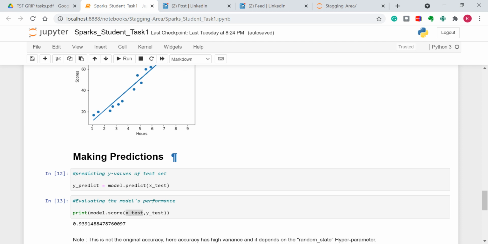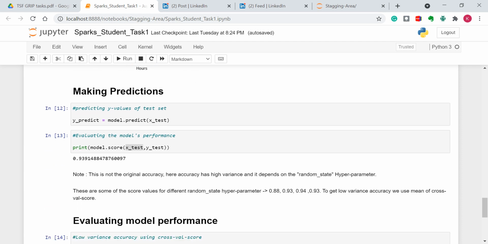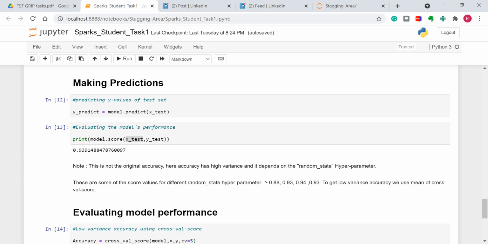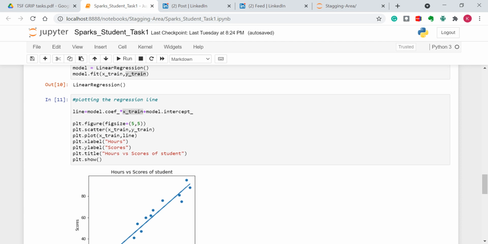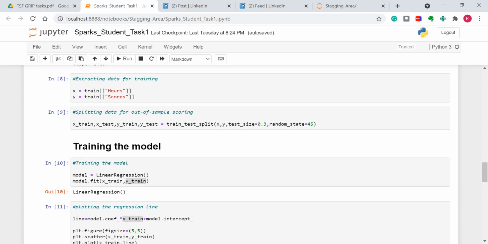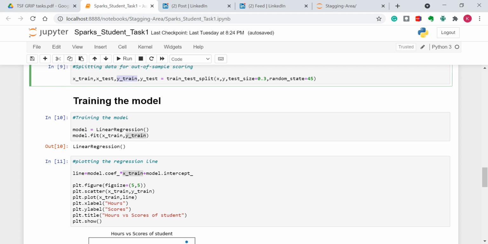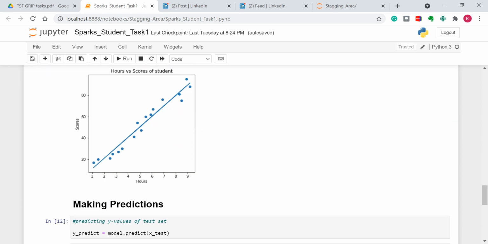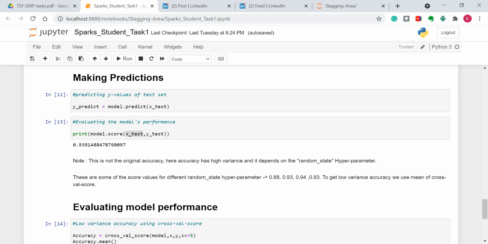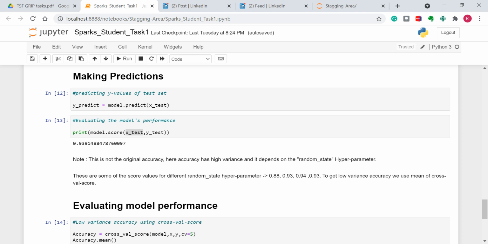So after training, we will make predictions. That is, we will predict testing values over our model. We have already seen that we will be splitting our data into train and test. We will be using train for training purposes and test to test the accuracy of our model. The training phase has already completed, so we will now be making the predictions using the test data set.